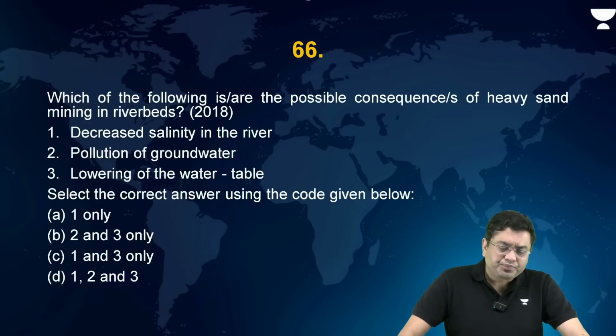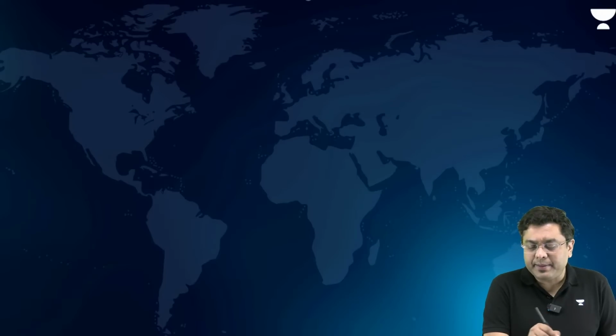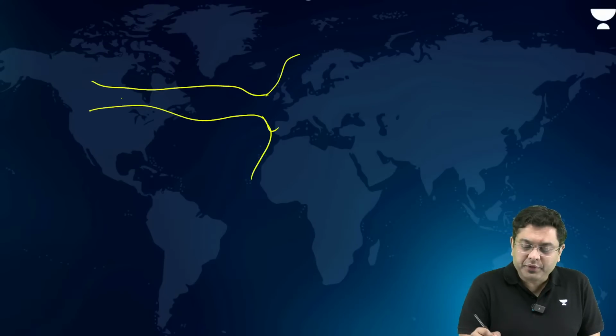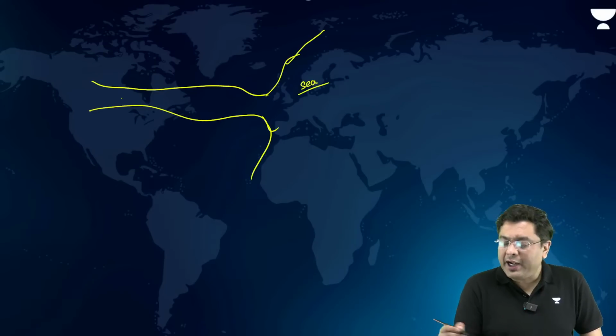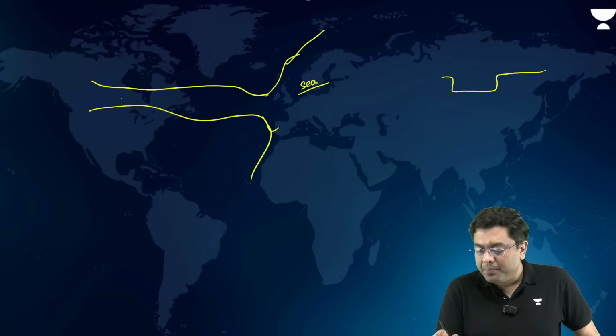So you see, when you carry out sand mining in a particular area, let's suppose there is a river which is draining into the sea. Okay, this is your sea. And on a cross-sectional basis, let's suppose this is the river. This is your presence of water in the river channel. And below it, let's suppose here you have the water table.